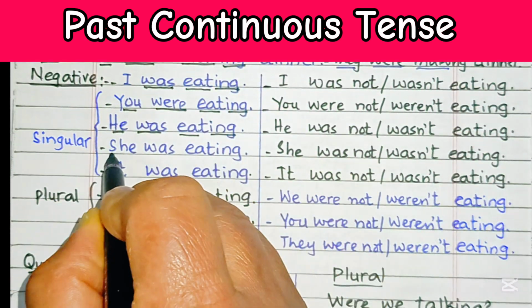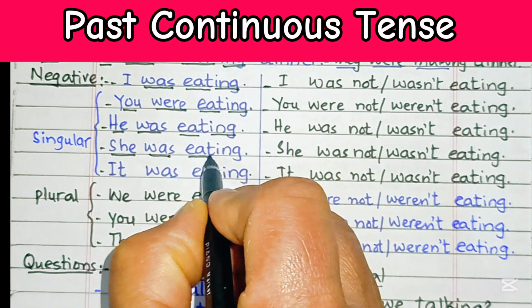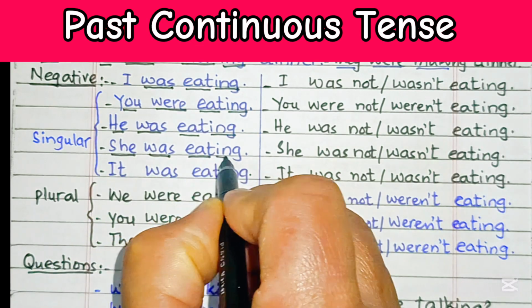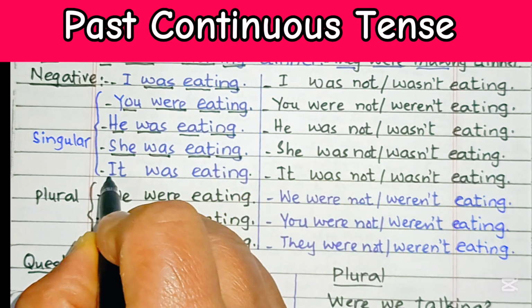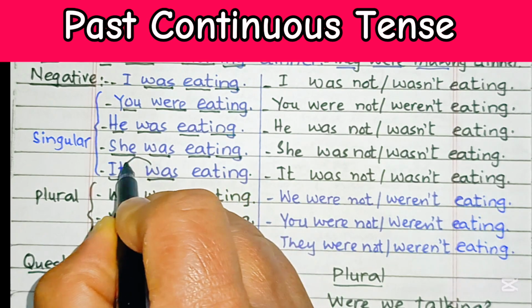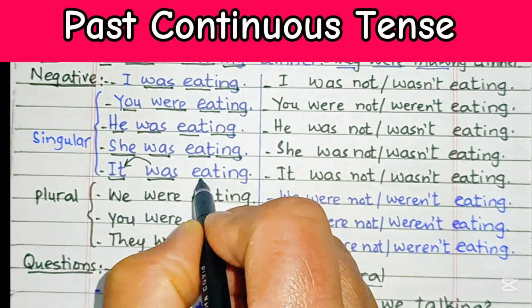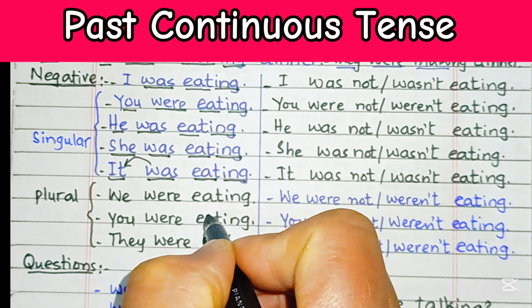She was eating. She is the subject, the verb was matches the subject, she, then eat, main verb, ing is showing the continuity. Subject is it. Now over here was is the be verb that matches the subject, then we have the main verb eat with an ing ending.